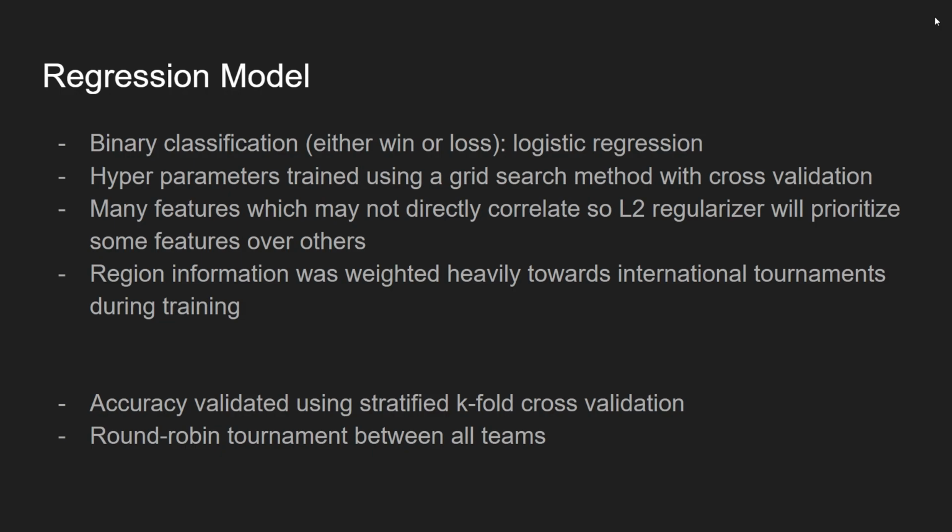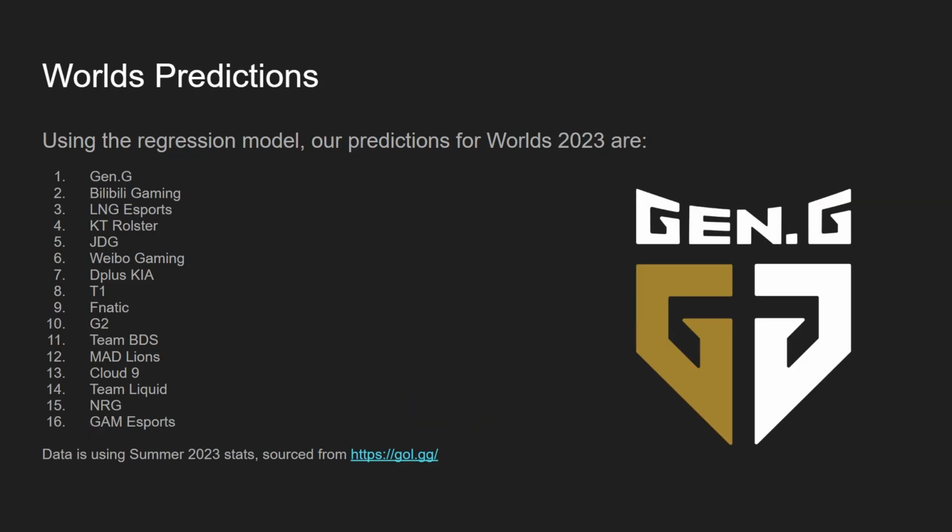The actual logic behind ranking generations is more or less the same as the random forest model, where each team plays every other team once. The outcomes of those games are then summed up to generate the expected wins for each team. And on top of that, we wanted the regional importance to be reflected, so we weighted international games more heavily during the training phase. As a bonus, we decided to use our model to predict this year's Worlds 2023 tournament. And as you can see, we have predicted Gen G to be our winners for this year. So we will be keeping a close eye on them.